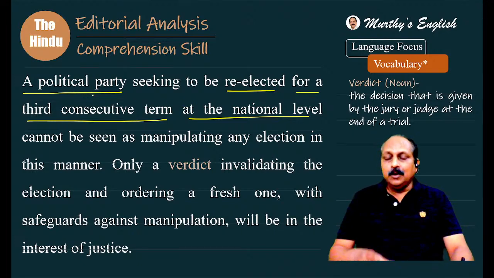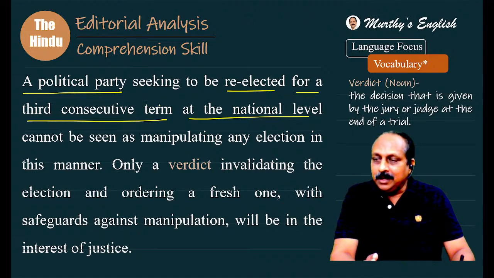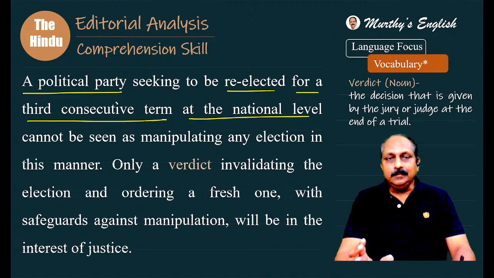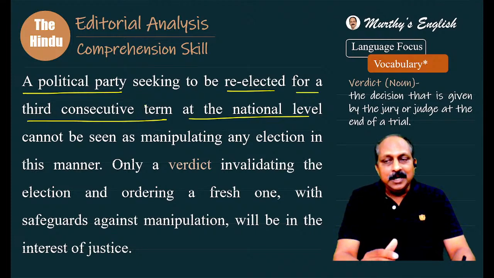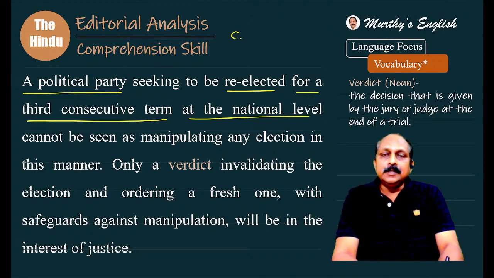BJP. Here I would like to tell something categorically. Listen very carefully. Some students think when I talk about the editorial, do the analysis, they think master is criticizing the center, master is criticizing the BJP. Please remember, this analysis is not subjective. This is purely objective.